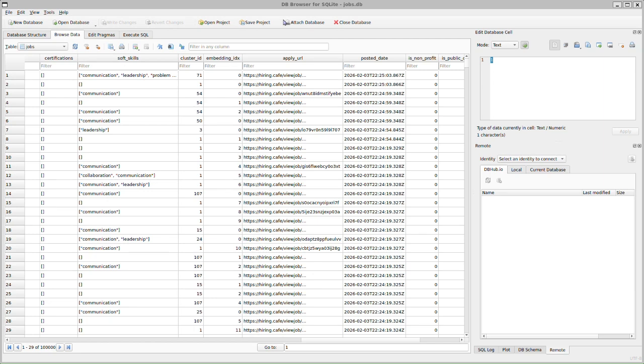Hi, I'm a student at IIT Mandi working in AI/ML, and this is my submission for the Hiring Cafe take-home assignment: an AI job search engine that understands natural language queries and refines over conversation on 100K real USA job postings. To start, we first look at the foundation, the database.